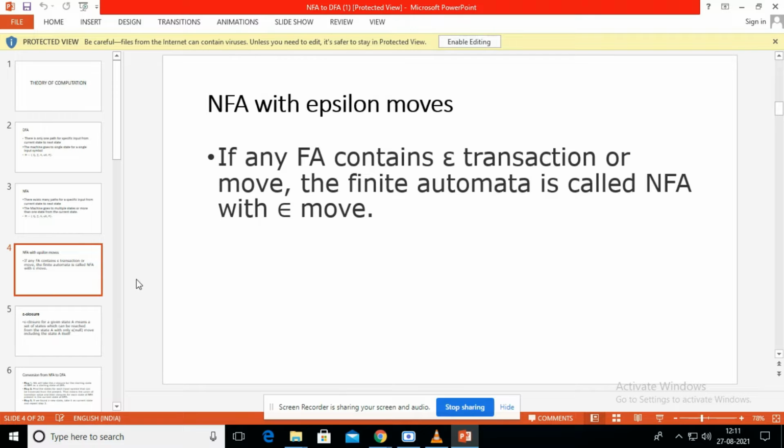In the same way, the NFA may contain epsilon moves, but DFA can't. So NFA with epsilon moves: if a finite automata contains epsilon transitions, empty transitions, inside it, that is epsilon NFA.